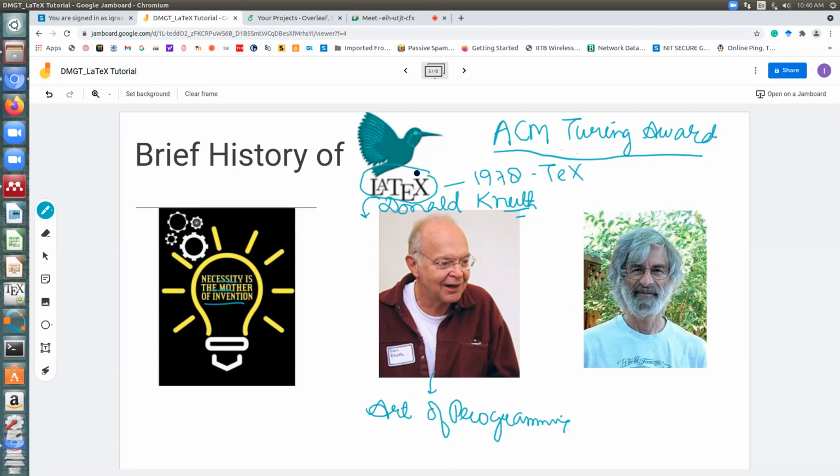Because he was frustrated by managing things, he gave the world a very interesting open source tool called LaTeX. And later, Leslie Lamport, again an ACM Turing Award winner, further developed it into the version we see today, which is more user friendly.